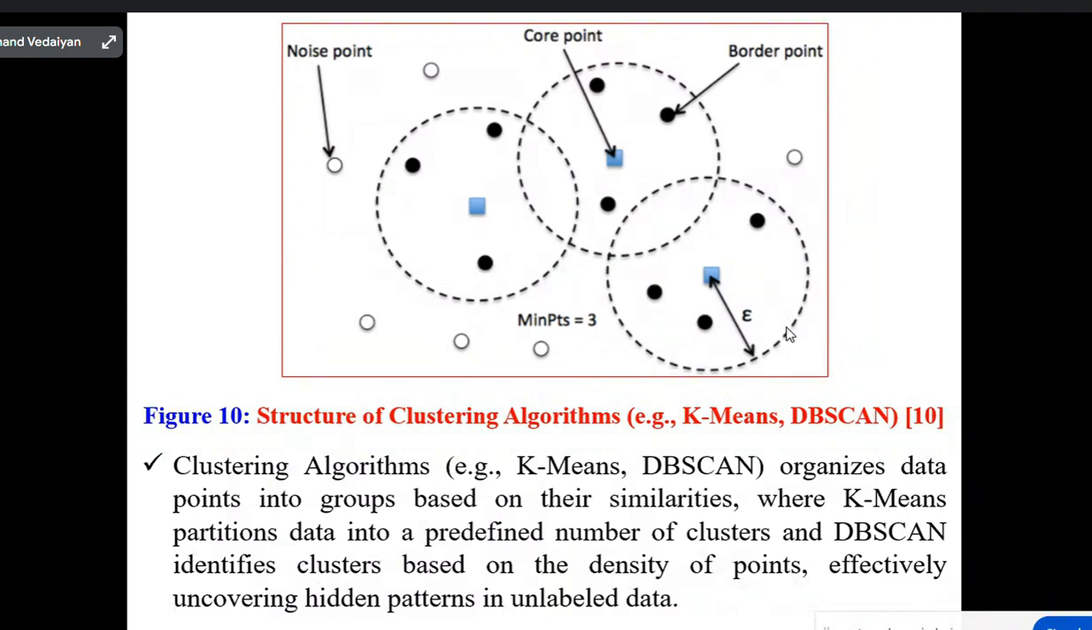So it organizes data points into groups based on their similar behavior in nature, where k-means partitions data into a predefined number of clusters, and DBSCAN identifies clusters based on the density of points, effectively uncovering hidden patterns in unlabeled data. That means we have n number of clustering algorithms. So with this, the top 10 algorithms of machine and deep learning is over, Ramchand.